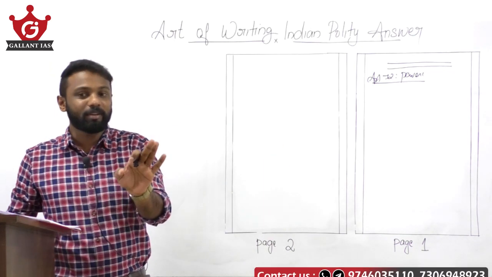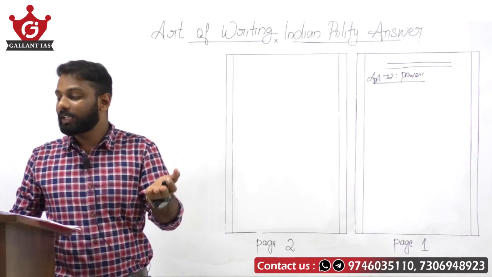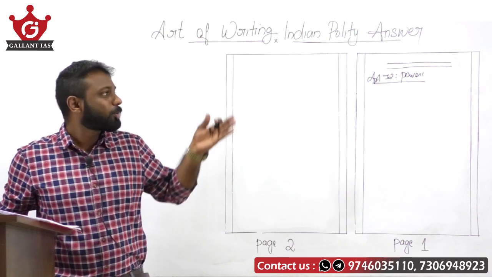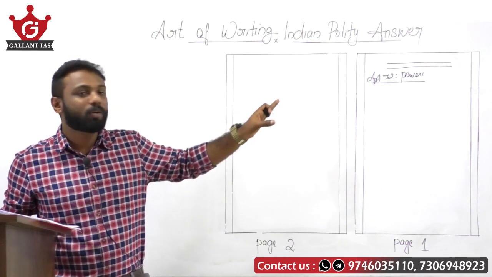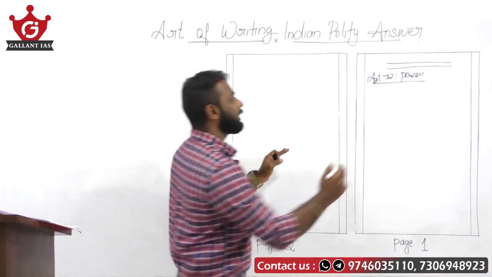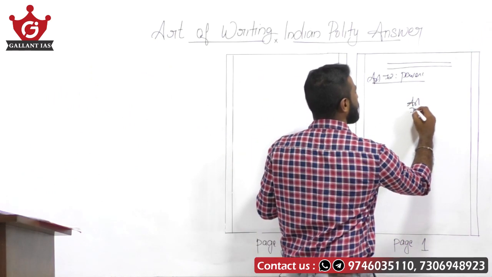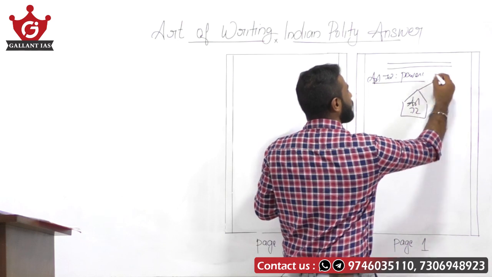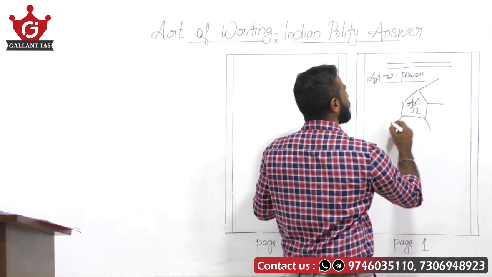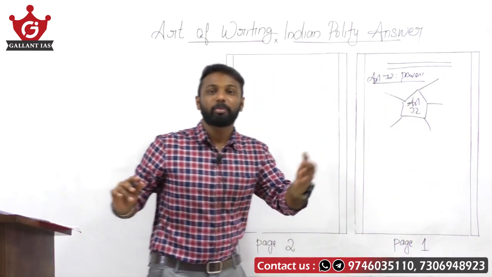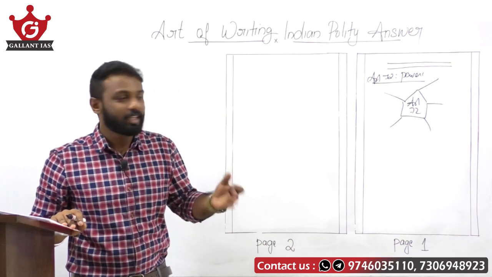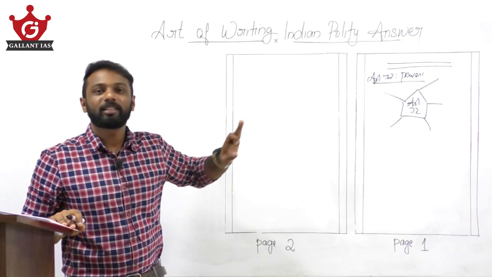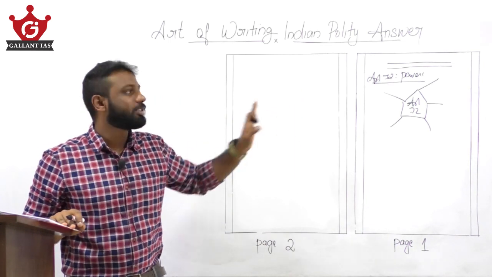And there are 5 kinds. We know them: reprieve, pardon, commutation, remission, respite. So please make a small mention of these 5 powers. Please write Article 72, and make a diagrammatic representation like this. Give 1 point, 1 point, 1 point, 1 point, 1 point, so that your paper looks attractive. Fine. In this manner, mention those 5 powers of the President of India under Article 72.